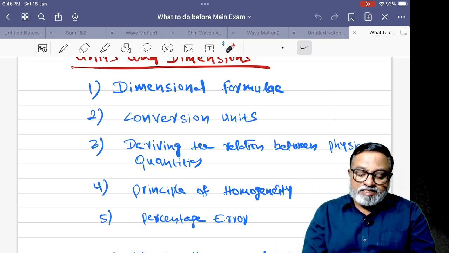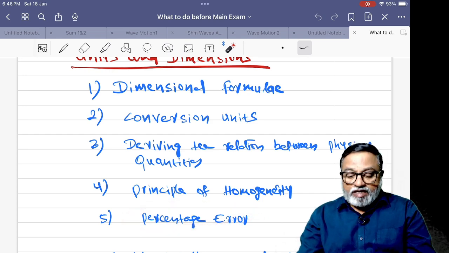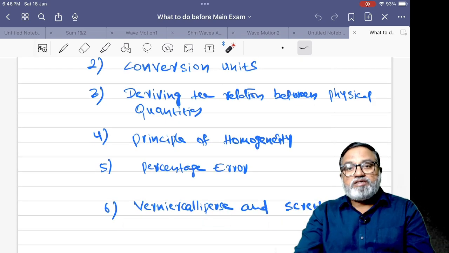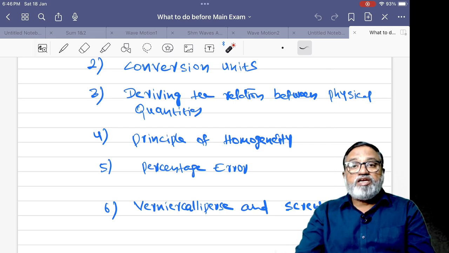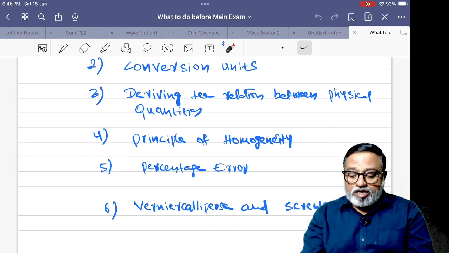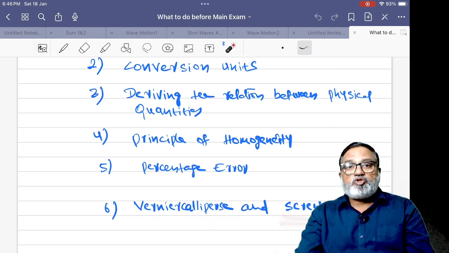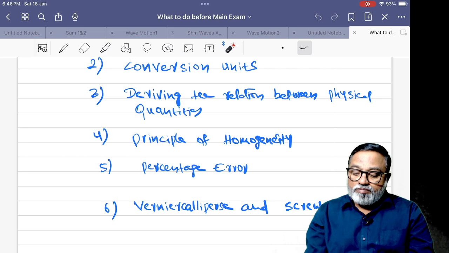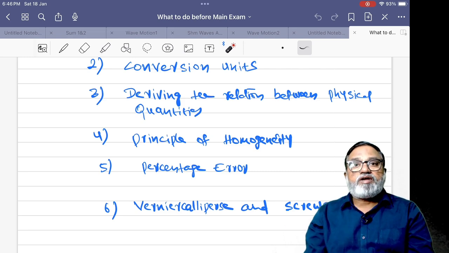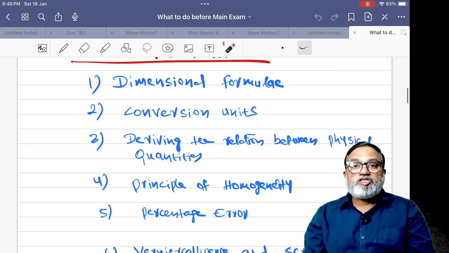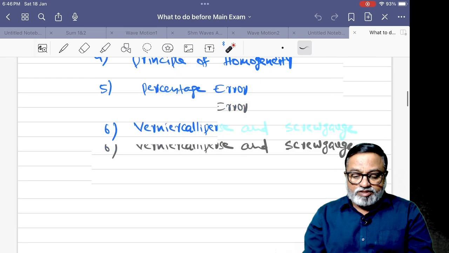Next one, percentage of error, error calculation. Next one is vernier calipers and screw gauge. In each of vernier calipers and screw gauge, we have to find out the least count. In vernier calipers, for least count, there are three formulas. And in screw gauge, first we have to find out the pitch. After that, the least count. Maybe in screw gauge, there is a positive error and a negative error. These are the important subtopics from units and dimensions.